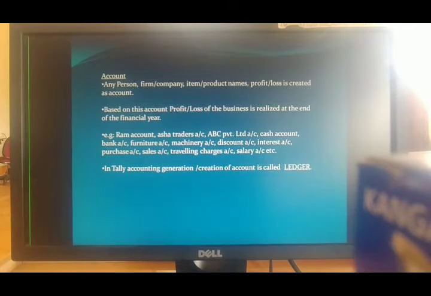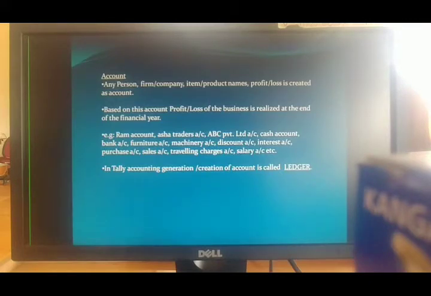You all must know, when you go to any bank to deposit cash, they will definitely ask you whether you have an account in this bank or not. So the first thing you have to do in a bank is create an account. Then only can you deposit, and then only can you withdraw cash from your account. Same thing in accounting also.